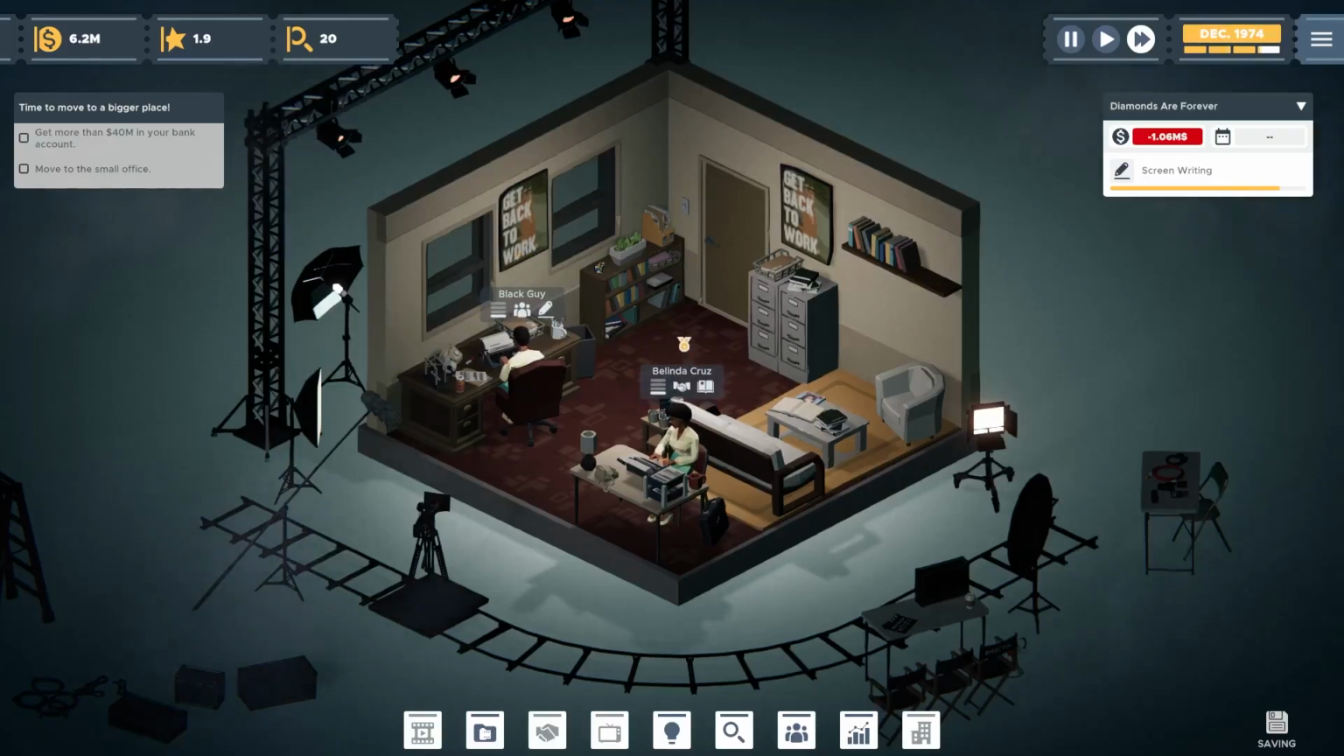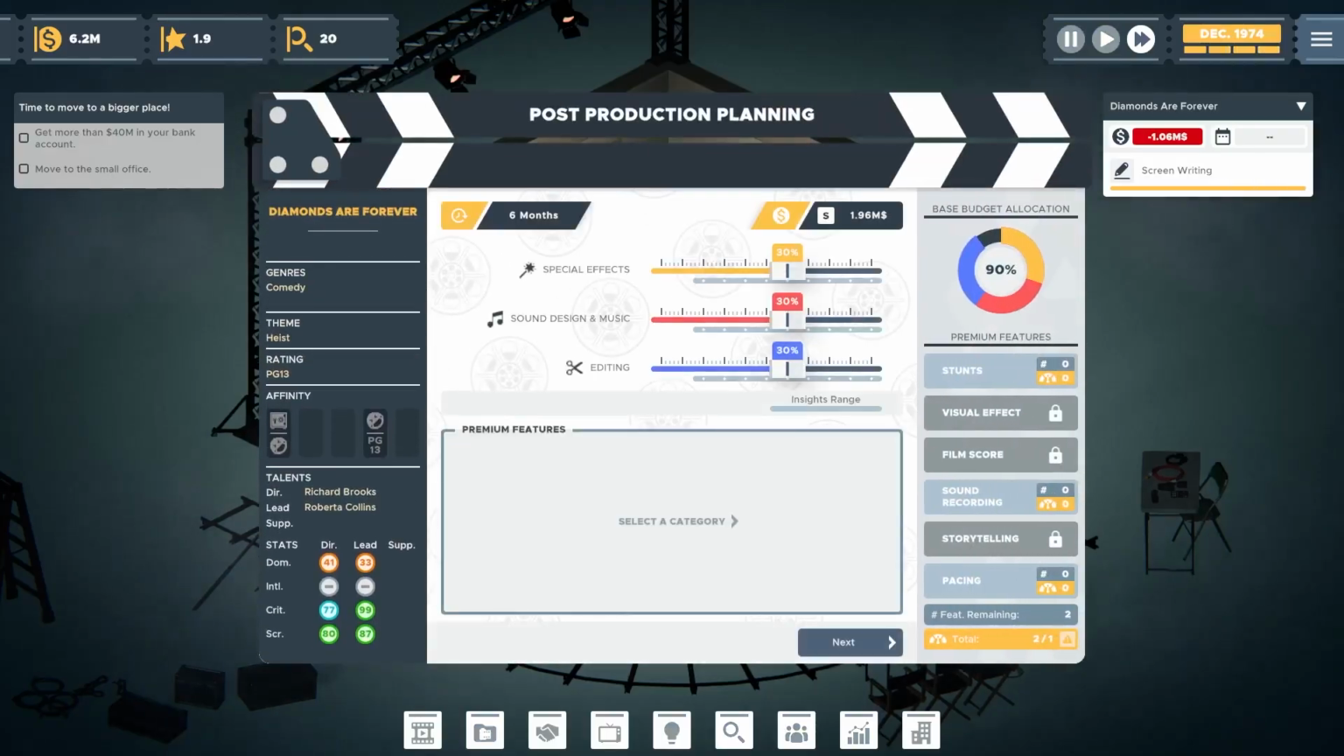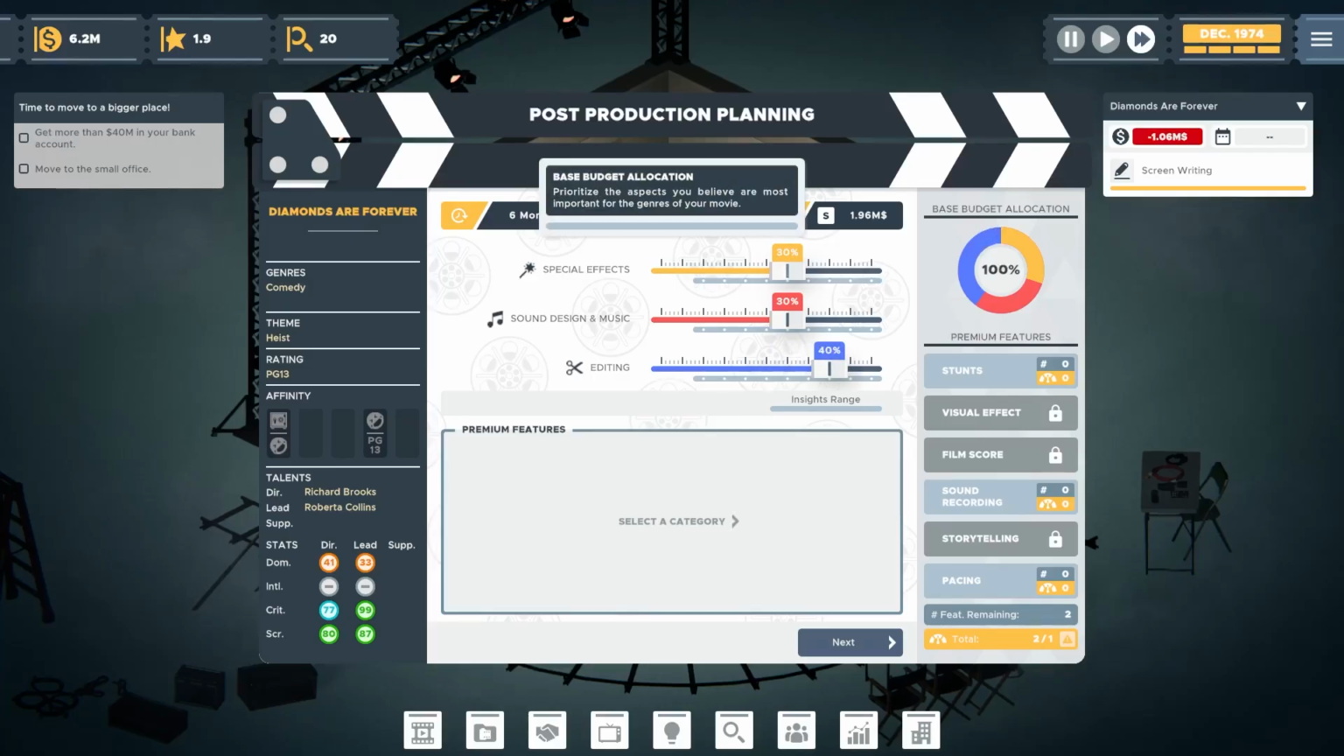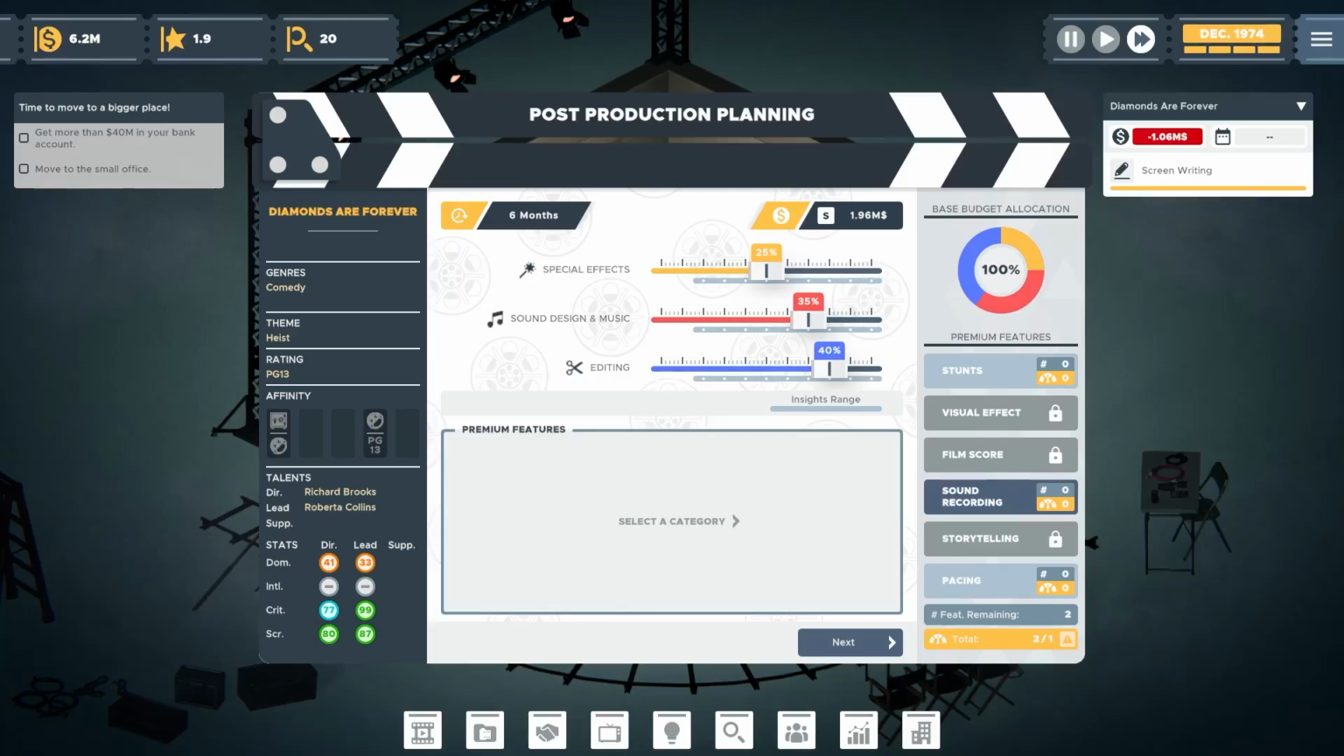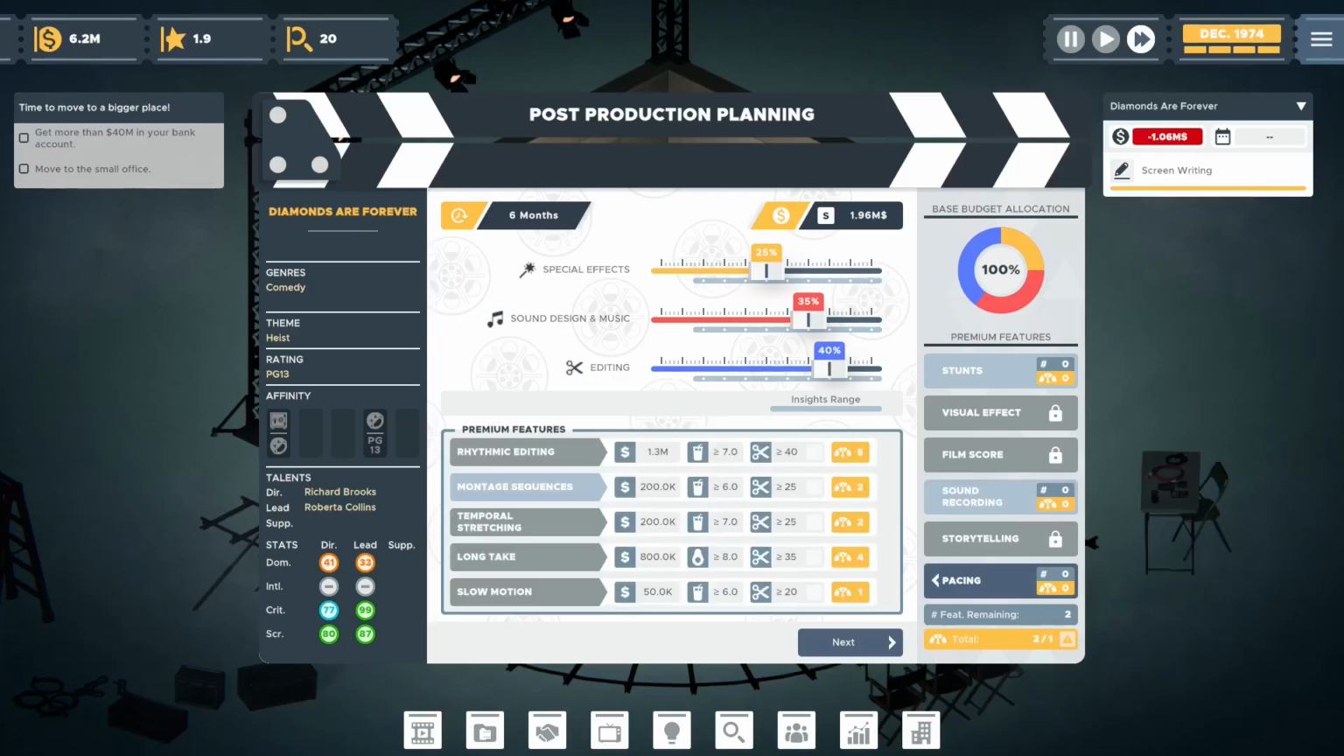No, I feel unsure about this. I've never done the heist theme. So a heist movie, I think, needs good editing. Special effects, I can lower that, and I think let's bump up the sound design and music. Heist movies tend to have some pretty good music to them. And montage sequences. Okay, now it's 200 grand to add this.